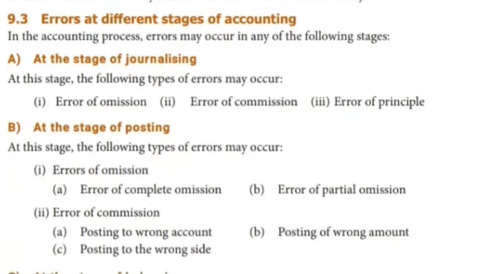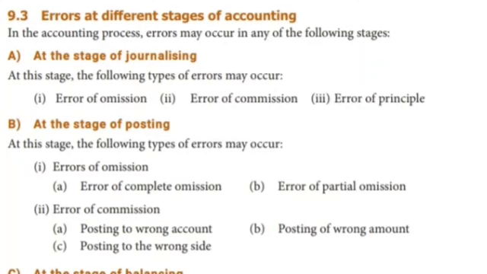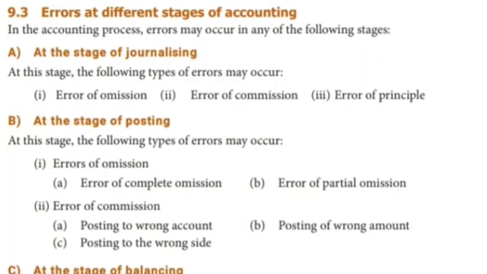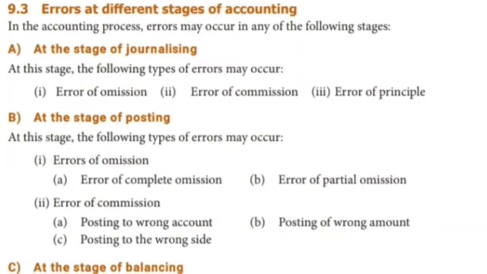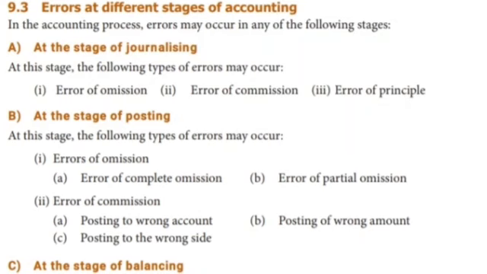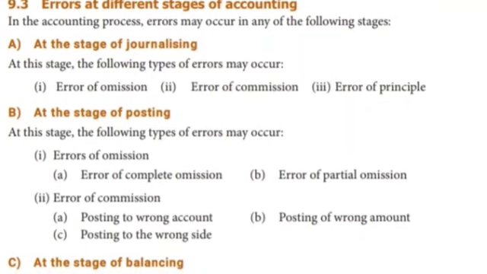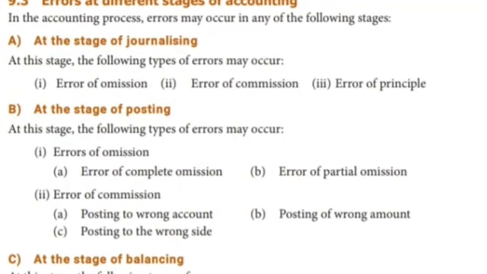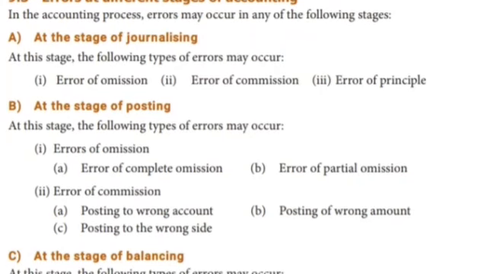Okay, meaning of errors. See here, errors mean recording, as they noted, okay, or classifying or summarizing the accounting transactions wrongly or omissions. Wrongly means not right, by mistake they wrote. Omissions means they left out any entries or amount to record them, by a clerk who prepared that account, clerk or accountant. Okay, that is called the meaning of errors.